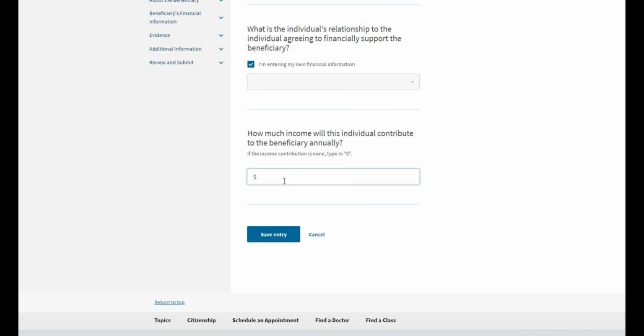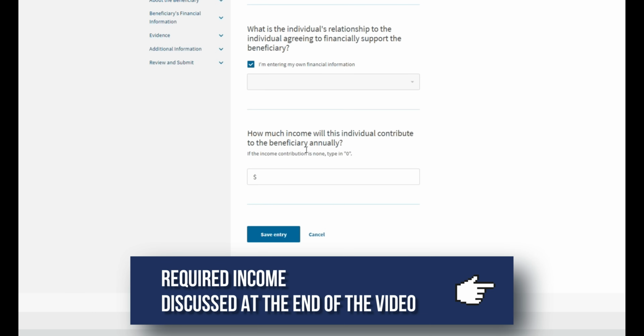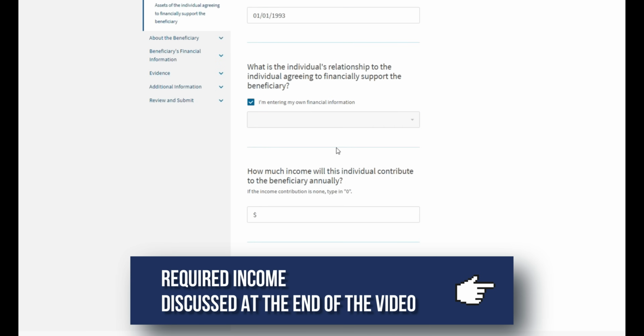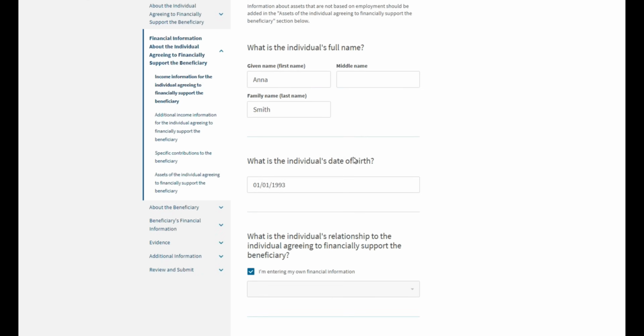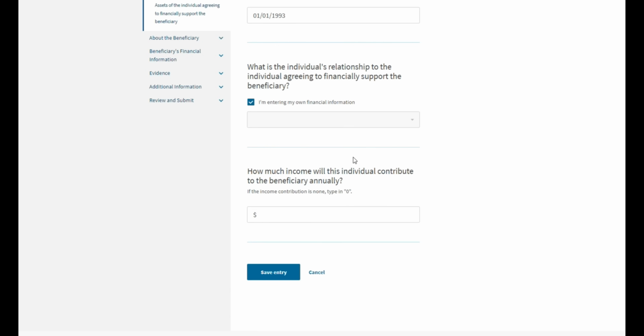You can choose to include either the entirety of your income or part of it. However, please make sure that if you are typing in part of your income, it is enough to sponsor the beneficiary based on the poverty guidelines. So for instance, Anna is employed by the school district and she makes about $50,000. And we could say that she's going to make about $30,000 available to the beneficiary. And we can save entry.